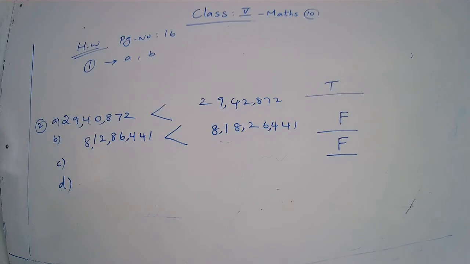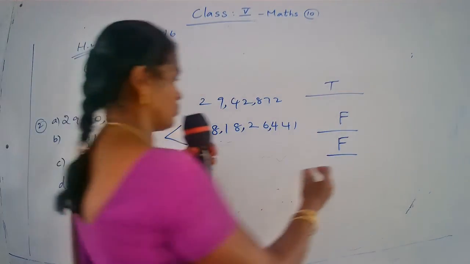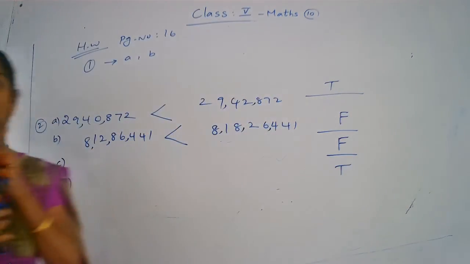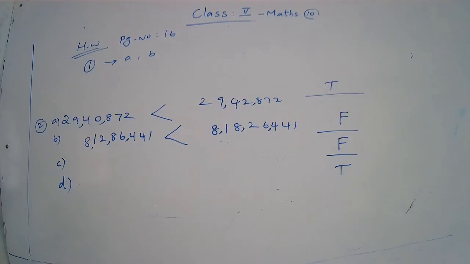Successor means a number 1 more than the given number. Here they have only added 1 to the given number. So this statement is correct. So your answer is true. Okay, clear?